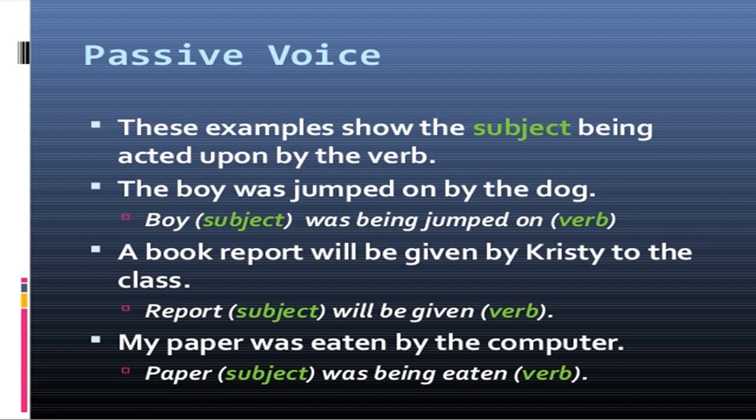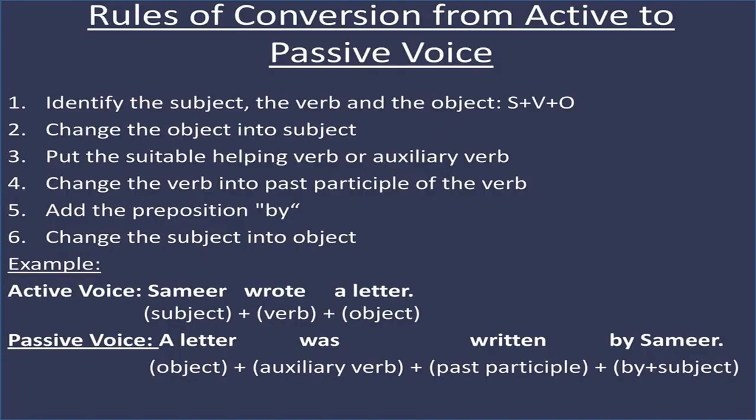A book report will be given by Christy to the class. So report is the subject and that will be given by Christy. My paper was eaten by the computer. So paper is the subject that was eaten, being eaten. That means on the paper the action has been done. So in this form we can differentiate between active voice and passive voice.